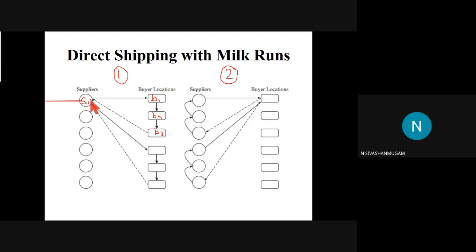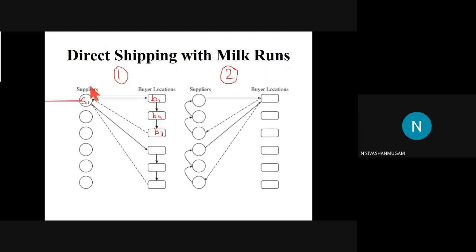Goods will be shipped from the supplier and distributed to different buyers in a single cycle. Since we are covering more buyers in a single cycle, the transportation facility will be utilized completely. The capacity of the truck or any transport mode will be utilized completely, since we are covering different customers. So we can easily justify this method for full truckload.